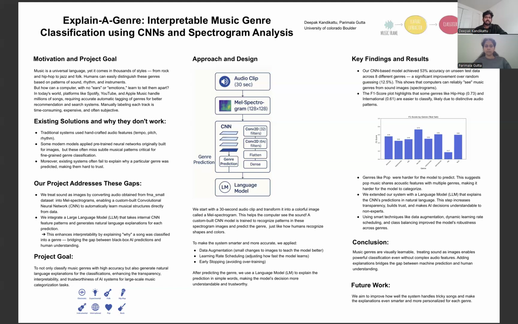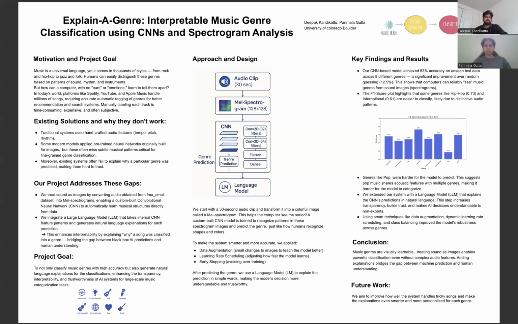Our approach starts by taking a 30-second audio clip from the FMA small dataset, which covers 8 diverse genres: electronic, experimental, folk, hip hop, instrumental, international, pop, and rock. Instead of using raw audio directly, we transform each clip into a mel spectrogram, which is a visual representation of how sound frequencies evolve over time. You can think of it like turning music into an image that captures patterns of pitch and rhythm.